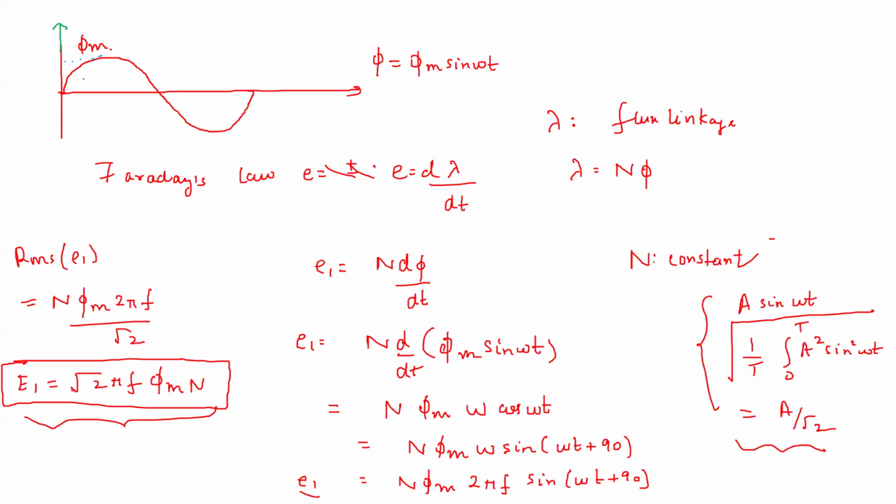If phi is sinusoidal, the EMFs are cosine waveforms. So cos means this. This is suppose E1 and this is suppose E2.